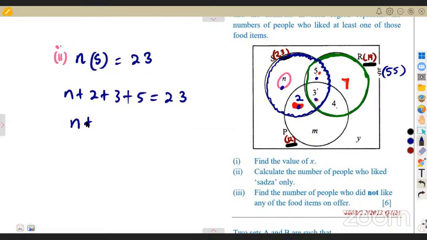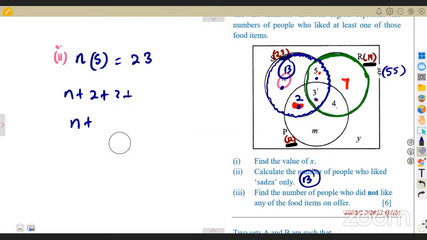All right, so that's N plus 2 plus 3 plus 5, which is 10, is equal to 23. So N is equal to 23 minus 10, which is 13. All right, so that's it. So meaning to say these are the elements, the number of people who liked SADSA only.